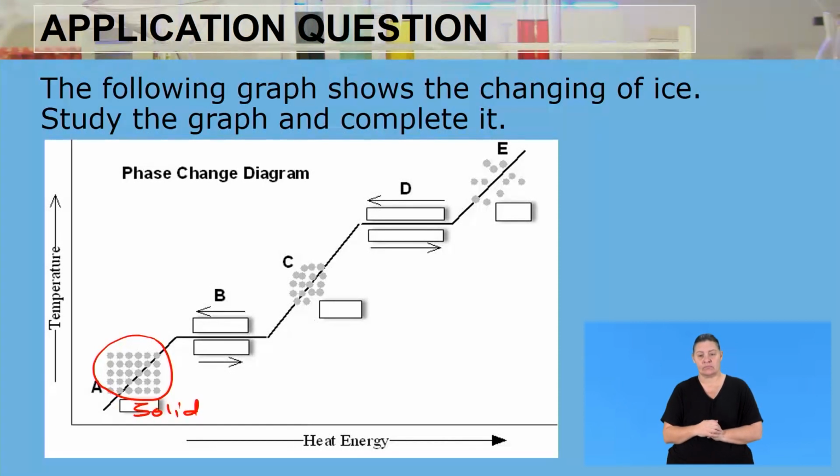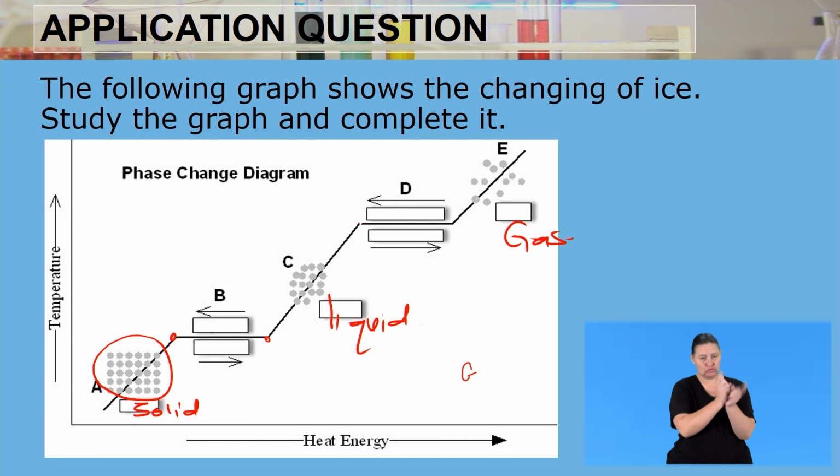Now looking at B, before coming to these two processes at B going to C, there is a phase change. Remember that the phase changes are happening at these points. Now that particular matter has spaces, it's not rigid, and the spaces are slightly bigger than the spaces in a solid phase. So therefore, this must be a liquid. And if this is a liquid, then the last one, by merely looking at the shape and the spaces between the particles, is a gas.